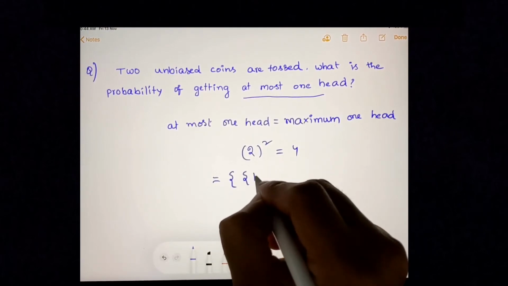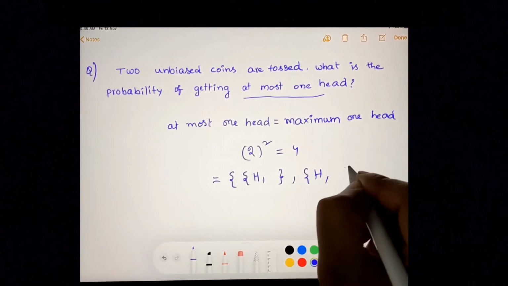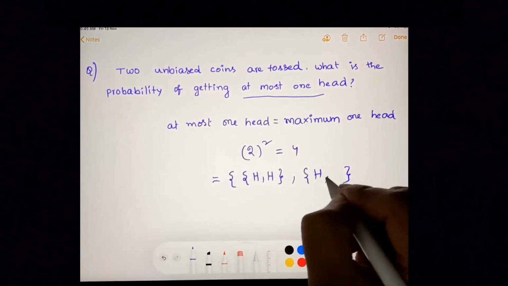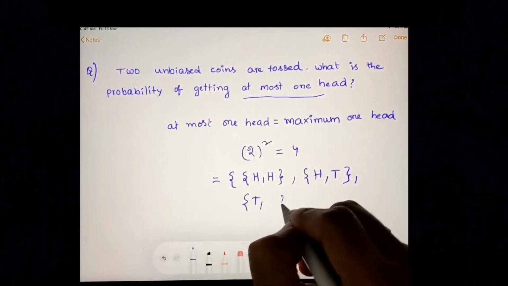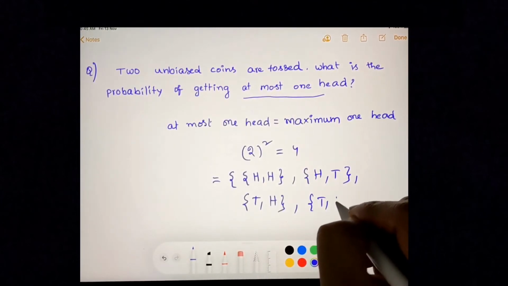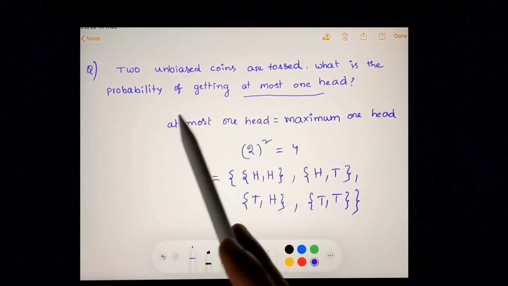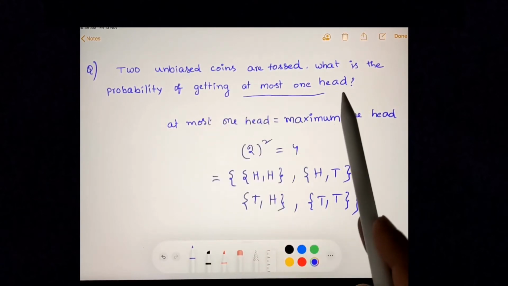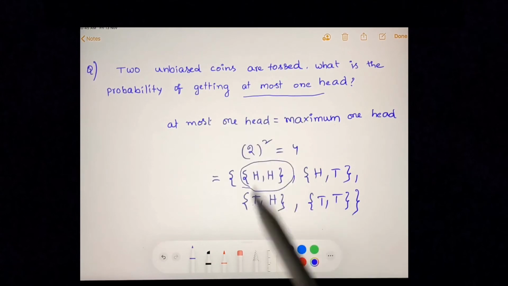First I will fix head for the first coin. The second coin can be either head or tail. Next I will fix tail for the first coin, and the second coin can be either head or tail. These are the possible outcomes when we toss two coins. As per the problem, we need to find the probability of getting at most one head. It means maximum one head should be there. We can remove the outcome with two heads, and all the remaining follow the given statement.